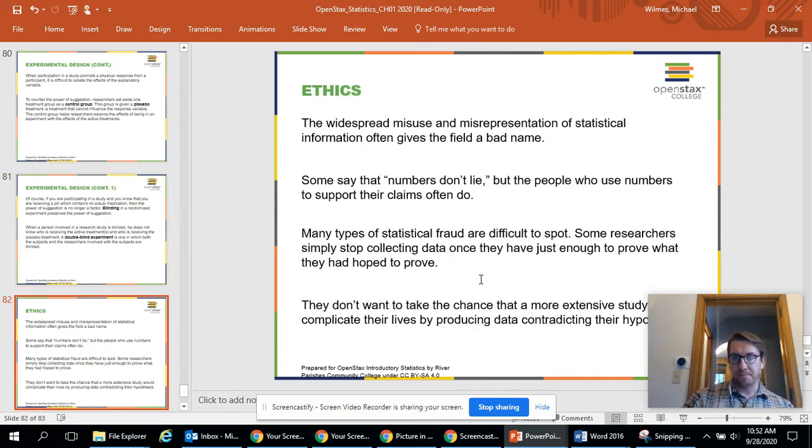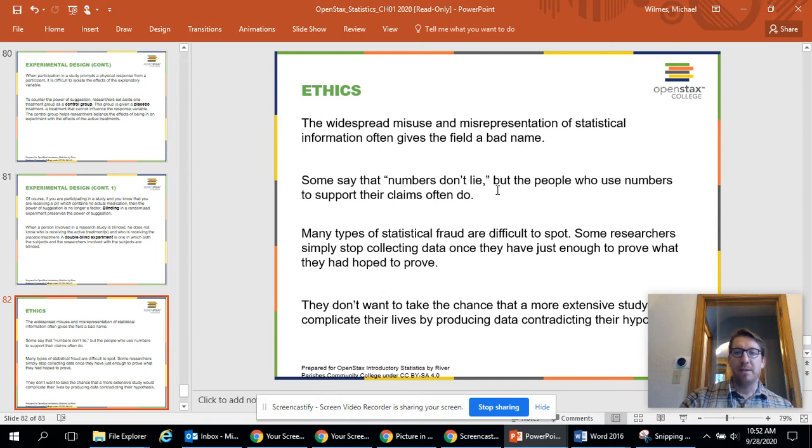And so, ethics. Misuse and misrepresentation of statistics sometimes gives statistics and mathematics a bad name. Some say numbers don't lie, but the people who use the numbers to support their claims sometimes do. We'll see some examples in the book and our assignments that have misleading data.